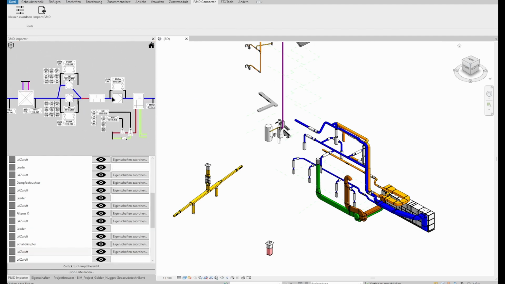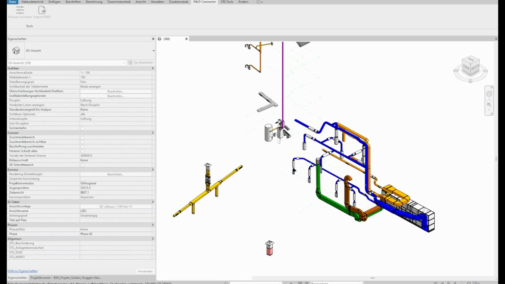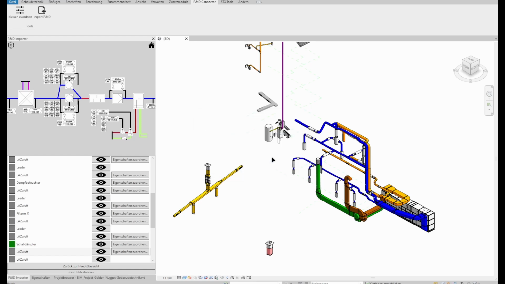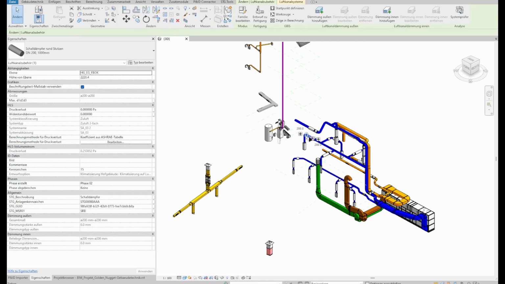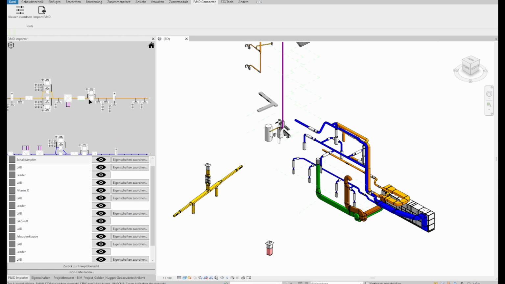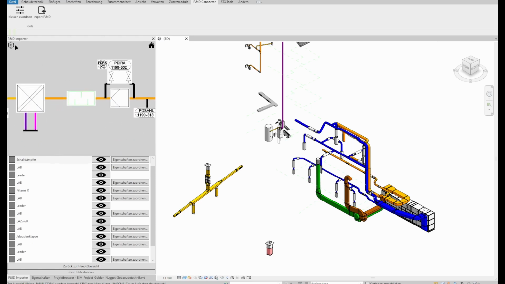In the integrated viewer, the 2D object can be selected. Using the Assign Properties button establishes a connection to the 3D object in Revit. When an object is successfully linked, it is displayed in green in the P&ID Connector. Likewise, the parameters in the properties are populated with data from Plant 3D. The choice of color in the viewer can be customized as desired.